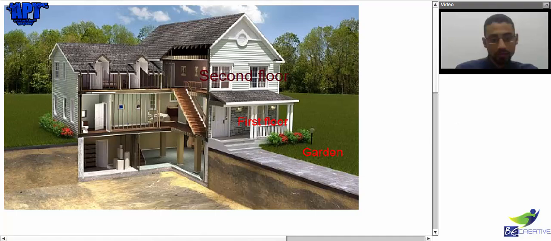Then last but not least we have here the basement.